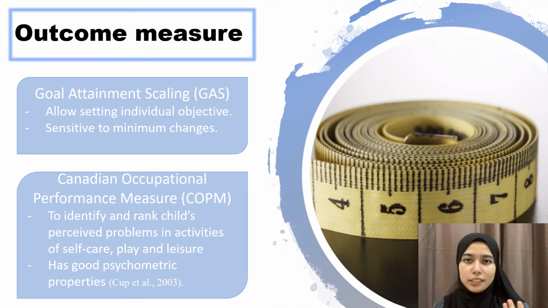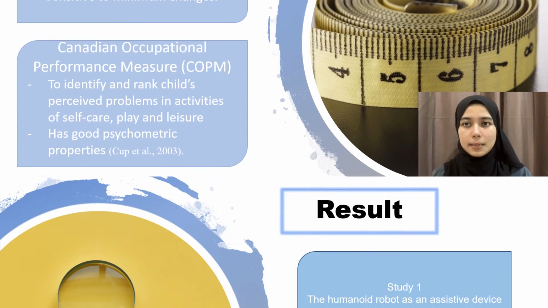This scale allows us to set individual objectives and it is sensitive to minimum changes, which is good to measure the progression of the outcomes. Only the second study has an additional outcome measure, which is the Canadian Occupational Performance Measure (COPM), to identify the child's perceived problems in activities of self-care, play, and leisure. This is done before the child undergoes their intervention, as it is made to measure the child's ability. This outcome measure also has good psychometric properties.